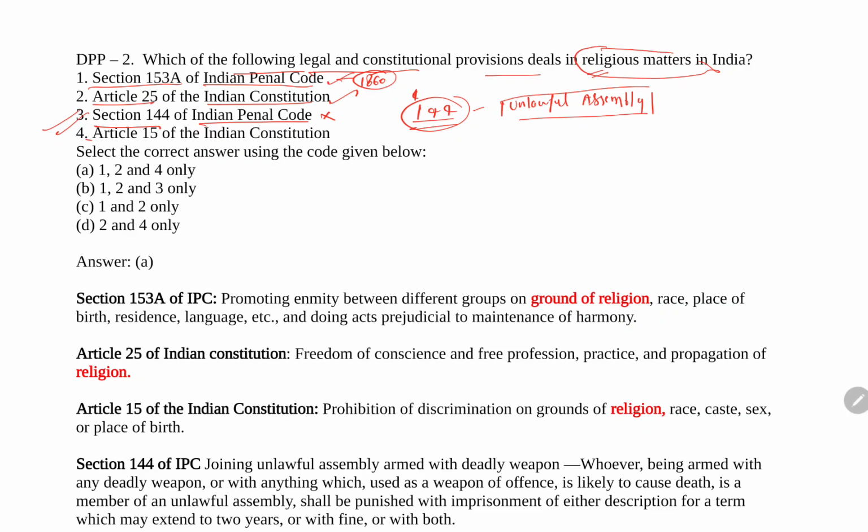Now next is Article 15 of the Indian Constitution. This is correct. Article 15 of the Indian Constitution also deals with the prohibition of discrimination on the basis of religion, caste, creed or place of birth. So from here statement 1 is correct, statement 2 is correct and statement 4 is correct. So 1, 2 and 4, from here statement A is correct.